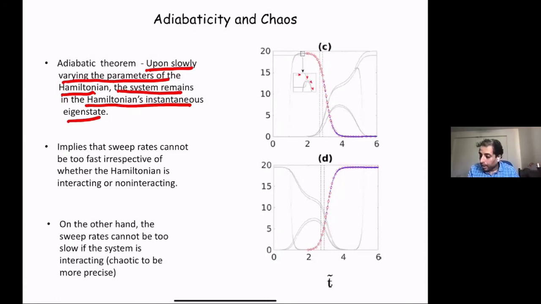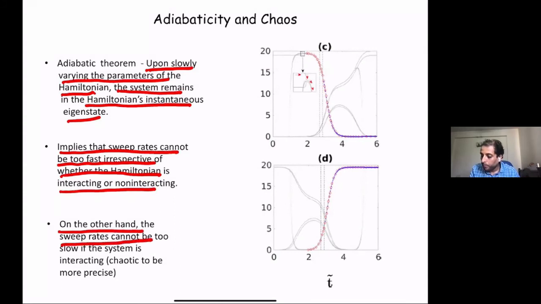But this implies that sweep rates cannot be too fast, irrespective of whether the Hamiltonian is interacting or non-interacting. On the other hand, the sweep rates cannot be too slow if the system is interacting, or if the system is chaotic, to be precise. So this is the idea.